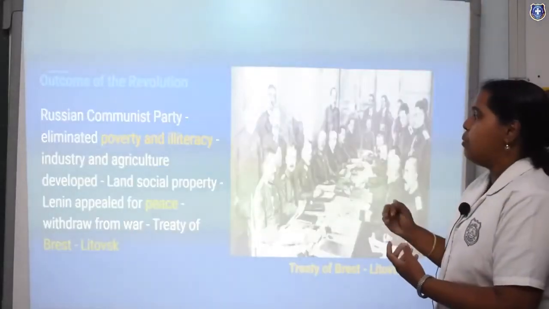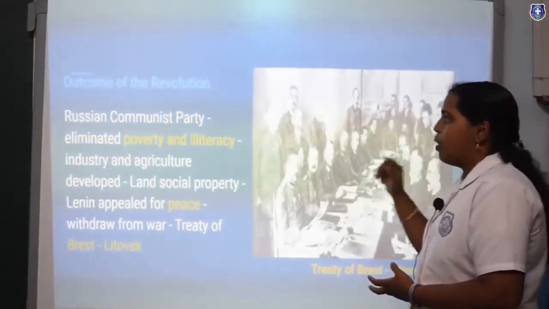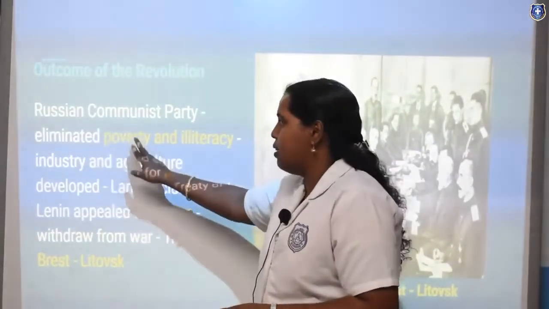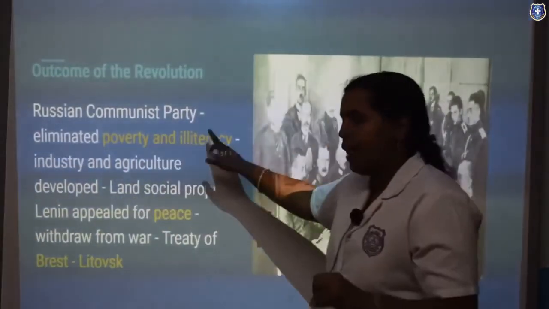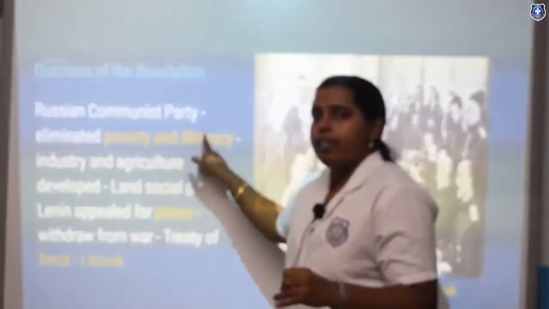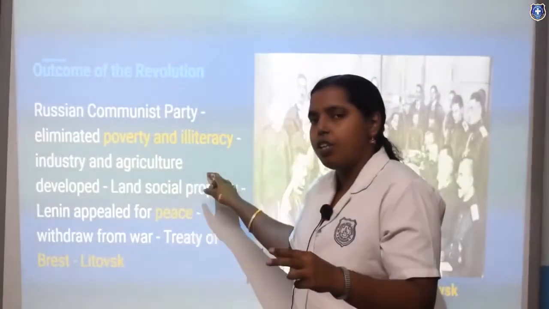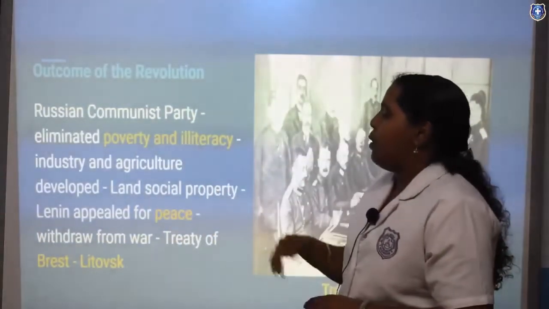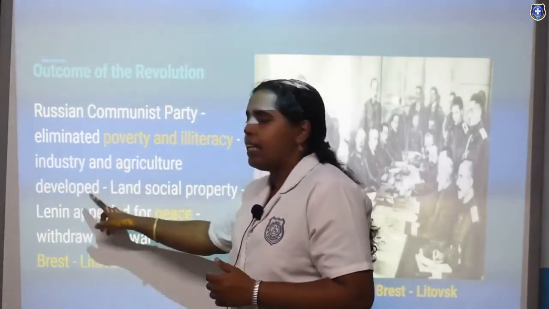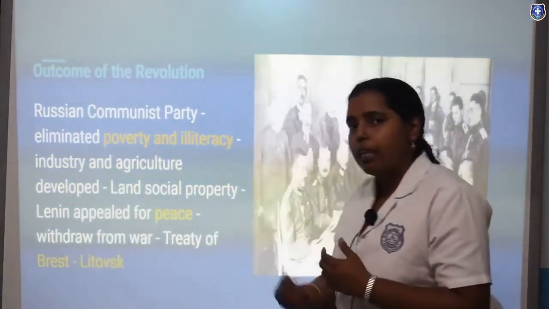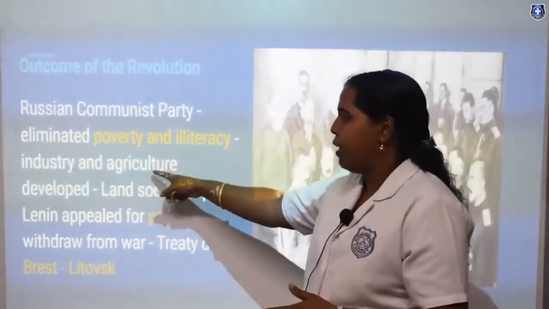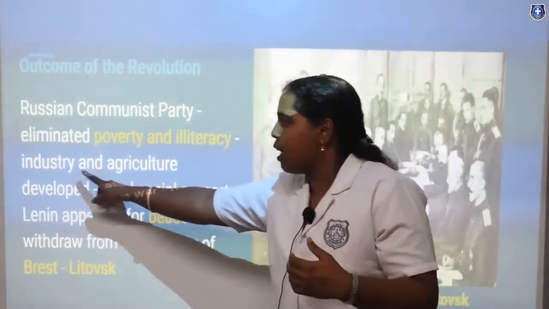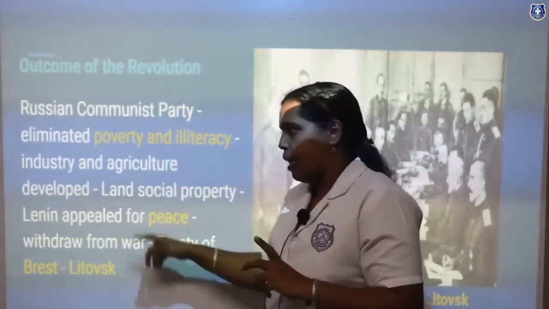Next one, outcome of the revolution. So the Russian Communist Party is coming here. They targeted two areas, poverty and illiteracy. They are two demons that kill a country or pull it down from its growth. They were trying to bring up industry and agriculture, to create more job vacancies, and food production should be high. So they were aiming at industry and agriculture.